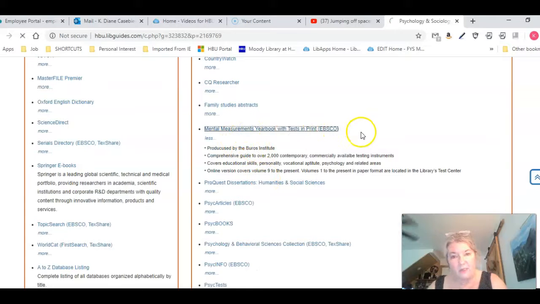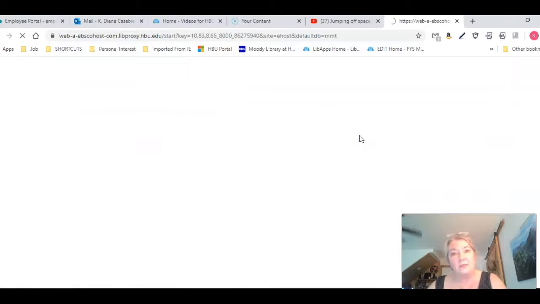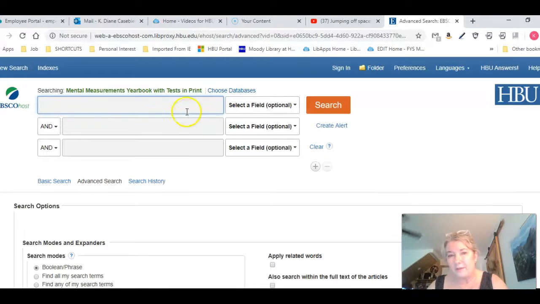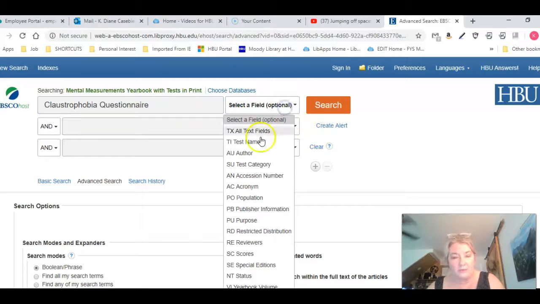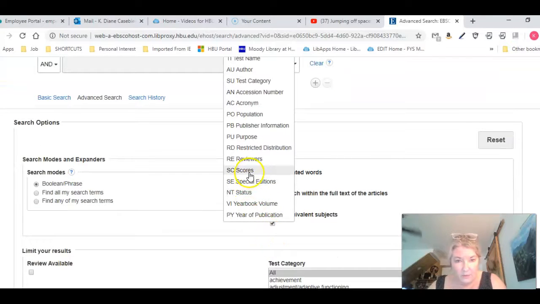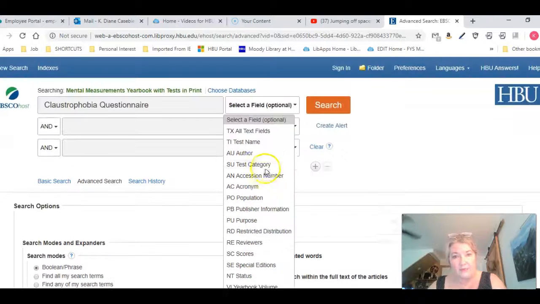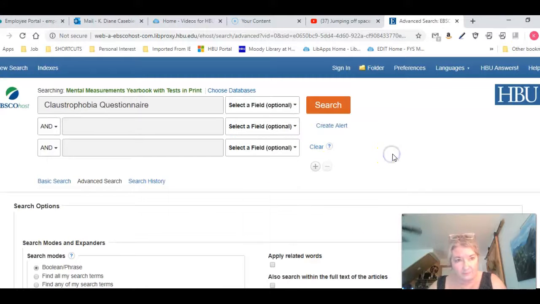Anything you find in here, I'd say 98% of these are going to cost money. So you really don't want to find your questionnaire in there because you don't want to have to pay money to use it. But I'm going to go ahead and look for it, and you see there's a bunch of different fields here: what they're scoring, the status, the purpose. This is very good for some of the other classes you'll be taking.